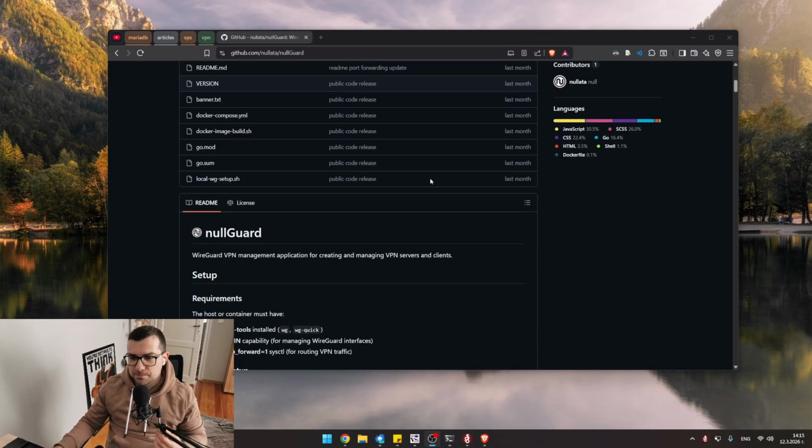So, with this project, I started learning Go. It was my first approach into Go coming in from primarily Java. The project was kind of in a middle ground for a while. I decided to slap on a login system and user account creation and a few little extras here and there. And I came up with this thing. Hold up, nullGuard. I came up with this thing.